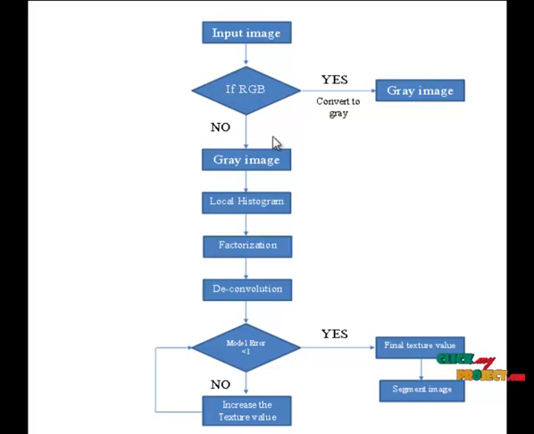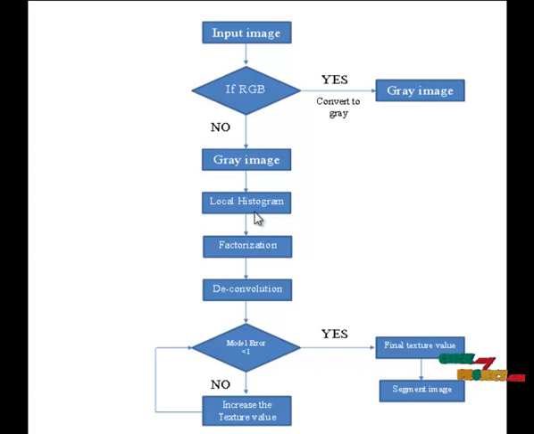Next, the gray image will go to the local histogram process. The local histogram process is one of the feature extraction processes. It converts the image matrix domain into the feature domain. The local histogram is done based on k-means clustering and quantifies the image. It will help to initialize the local histogram for factorization of the segmentation image.